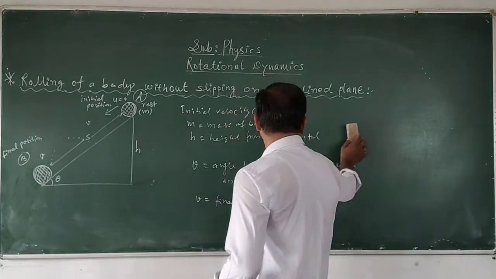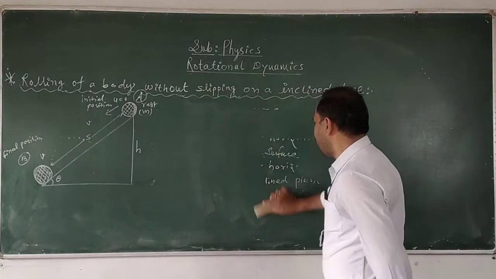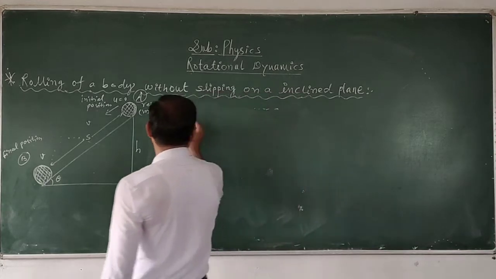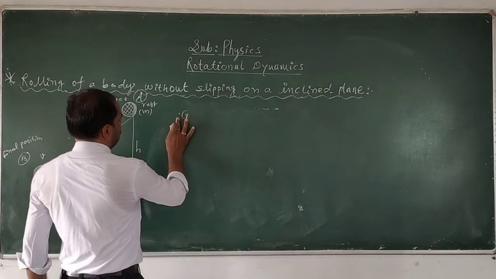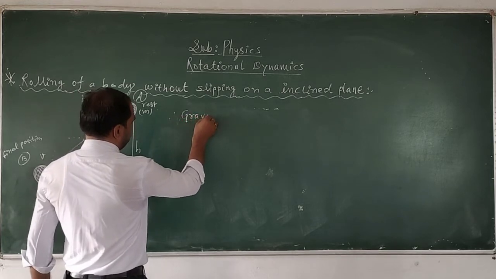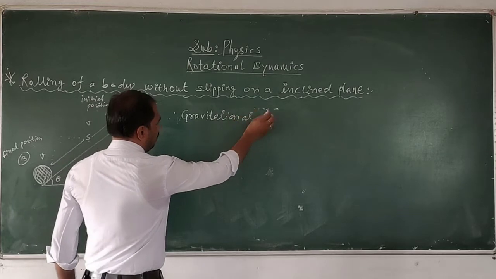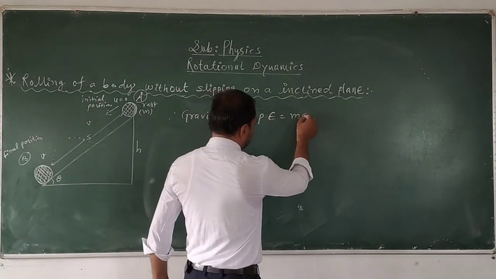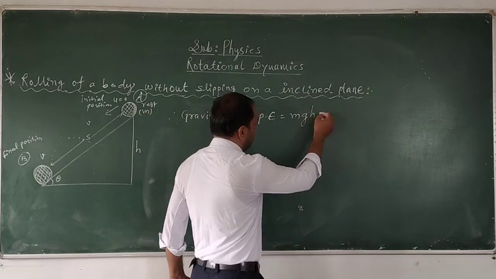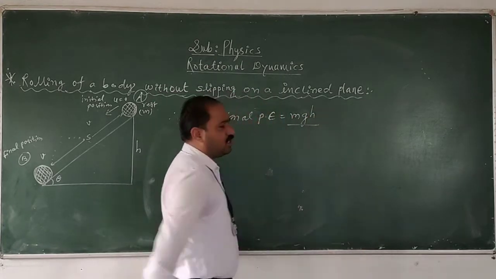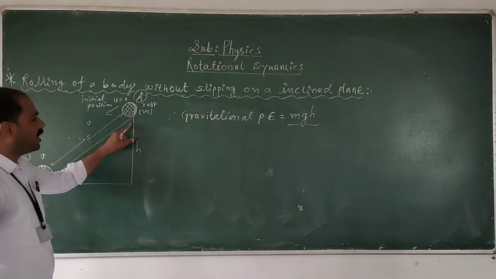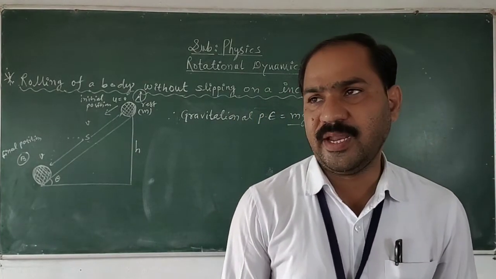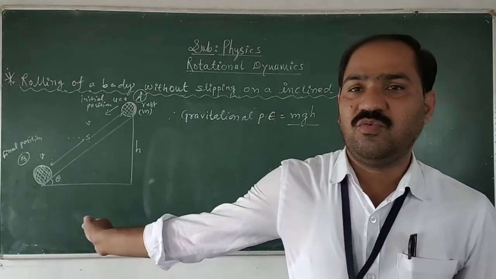The gravitational potential energy is given by mgh, where m is the mass of the body, g is the acceleration due to gravity, and h is the height from the horizontal surface.